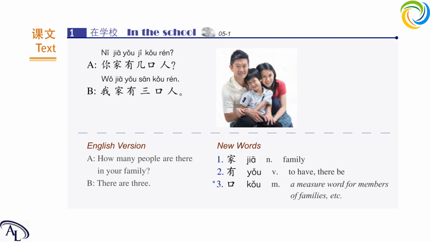This is 有中国朋友. Next one, I have Chinese friend. It is 我有中国朋友. Now try to ask a question. Do you have Chinese friends?